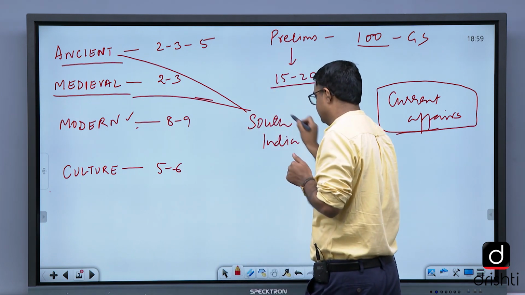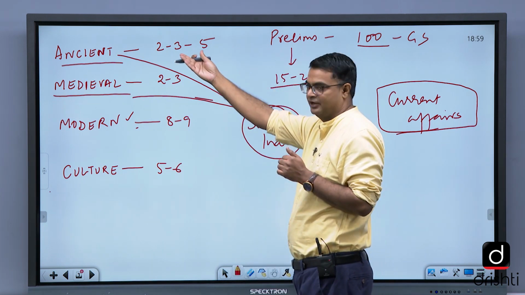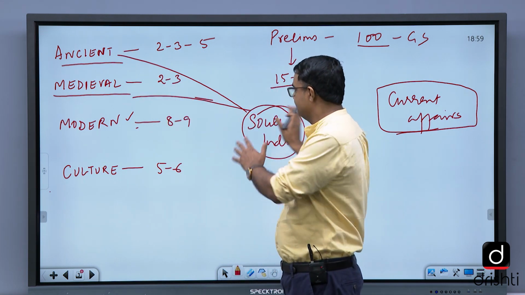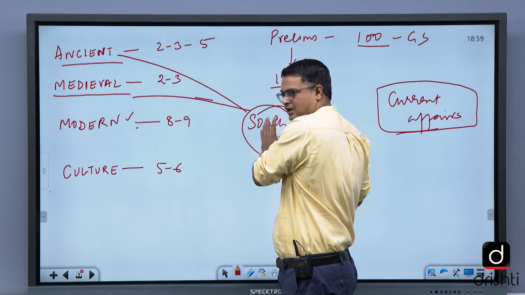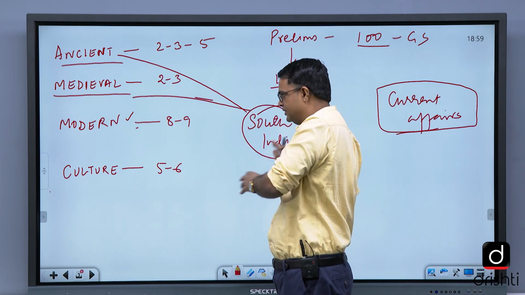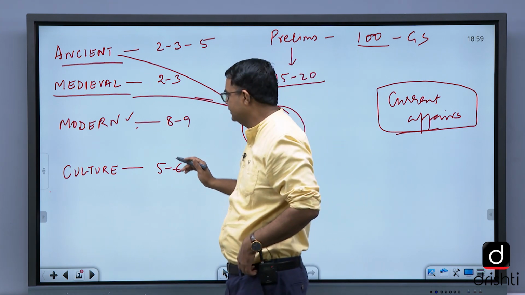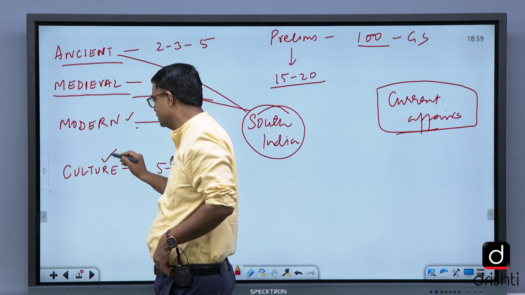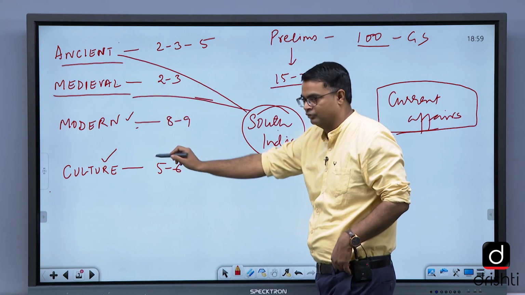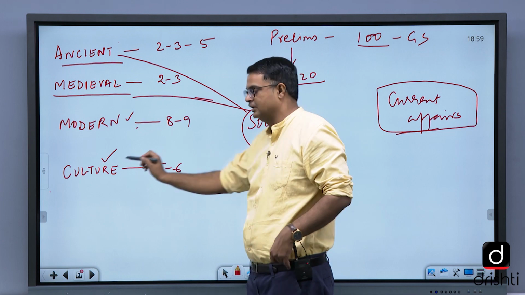I do it separately, I don't do South Indian history within ancient and medieval. I do it separately: Satavahanas, Sangam, Pallavas, Cholas, Chalukyas, Vijayanagar, Bahmani. Then I will switch over to culture, one, two, three and four. Ancient, medieval, South and then culture.